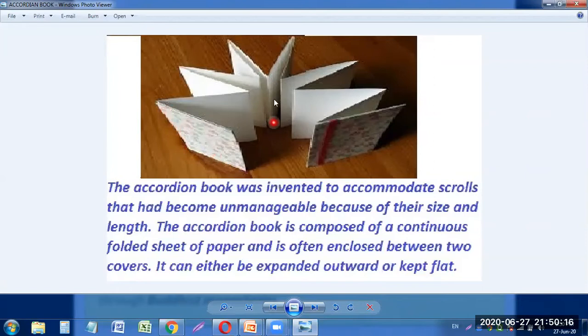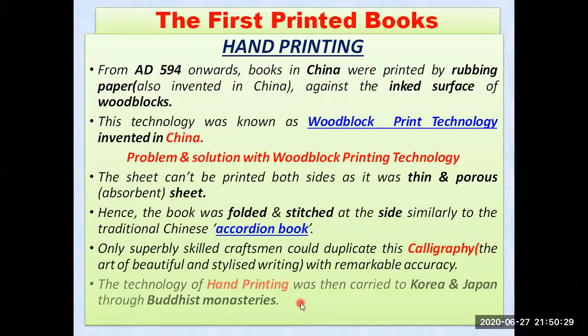You can see this side, and then this side, again this side. So they were stitching it, and the book was like this one. So the accordion book was invented to accommodate scrolls, so that they can have the same book at the same time. Only superbly skilled craftsmen could duplicate this art of calligraphy, means the art of beautiful and stylish writing.